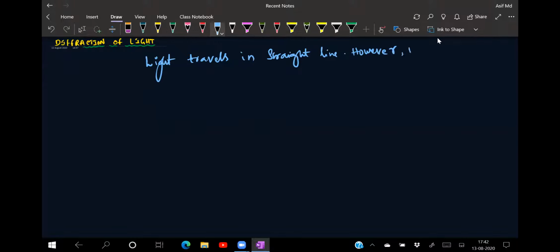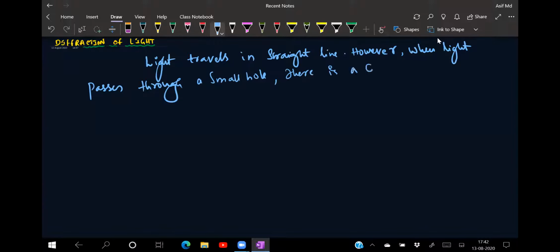However, when light passes through a small hole, there is a certain amount of spreading of light.